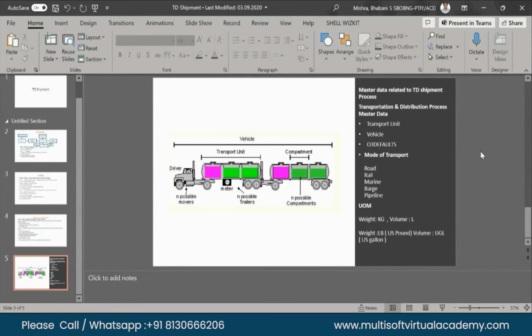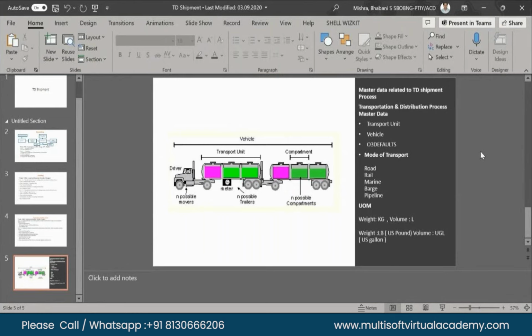The O3 defaults also come into master data, right? Normally, sir, in TD master data they mention only transport unit, vehicle, and driver master data. The O3 defaults and other things normally they won't mention, but here you have given some in the broader picture. Yes, O3 defaults are also related to master data. Here we use which plant, what material, and what storage location. O3 defaults are mandatory, and in both cases we can use them at the delivery level and also at the segment level.